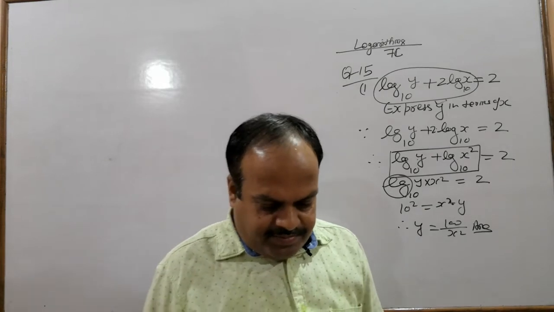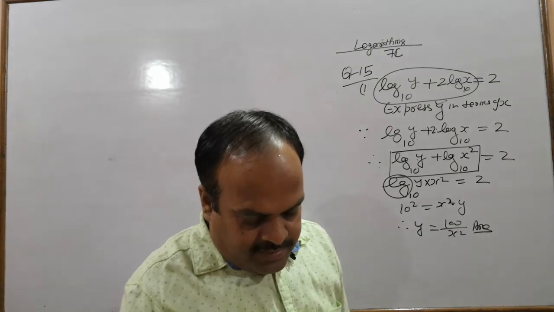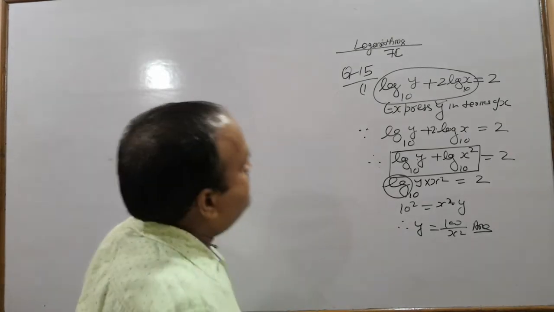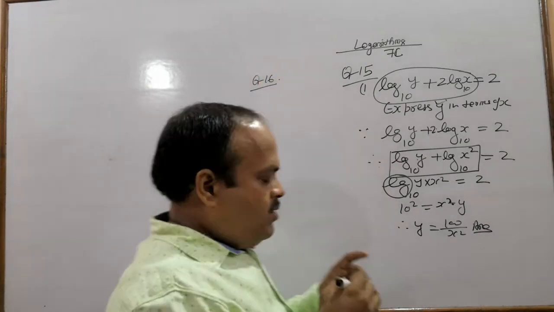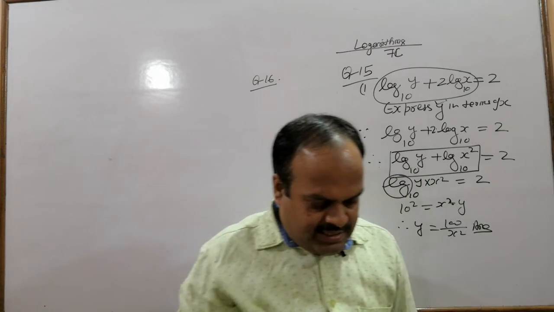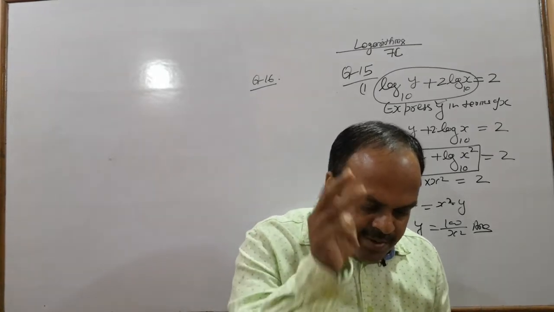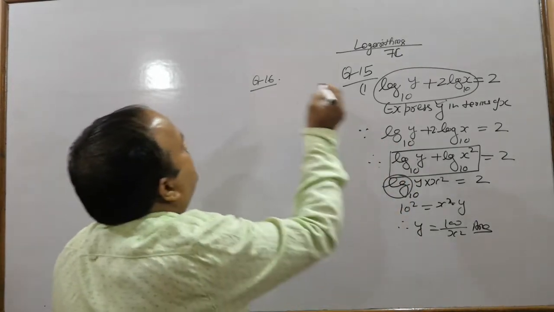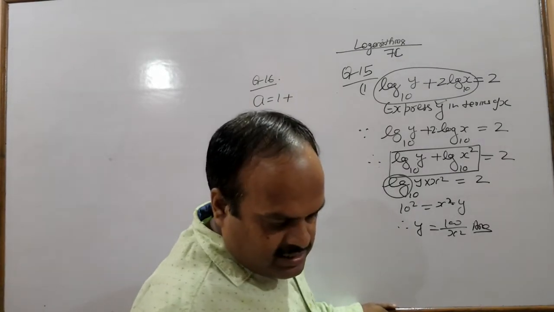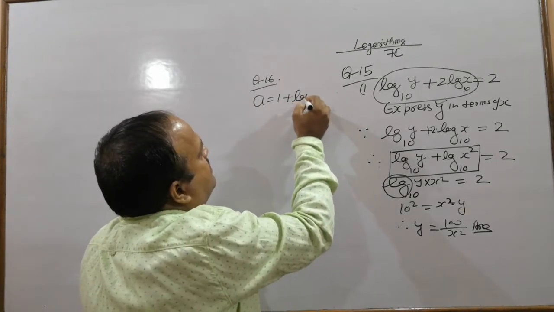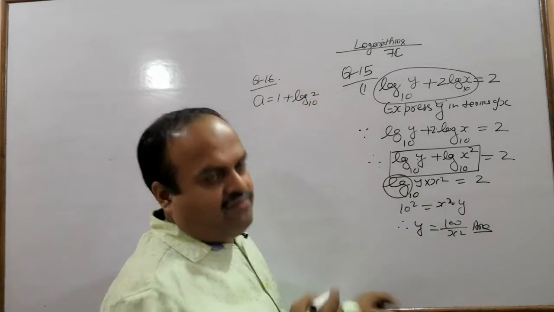Next one. Question number 16. What do we have in 16? We have the values of a, b and c with us. A is 1 plus log 2 to the base 10 minus log 5.